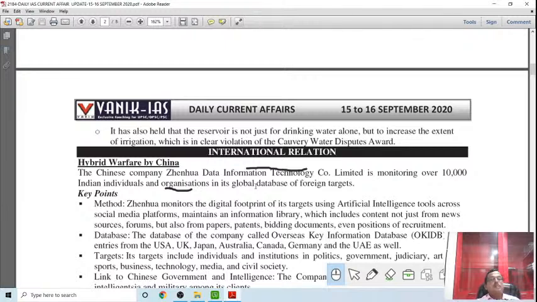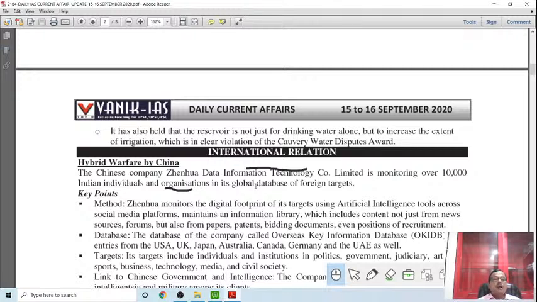So what method have they adopted? Zhenhua monitors the digital footprint of its targets using artificial intelligence across social media platforms, and maintains an information library which includes content not just from news sources and forums but also from papers, patents, meeting documents, even positions of recruitment. That means it has penetrated to the data level. The database of the company is called the Overseas Key Information Database.